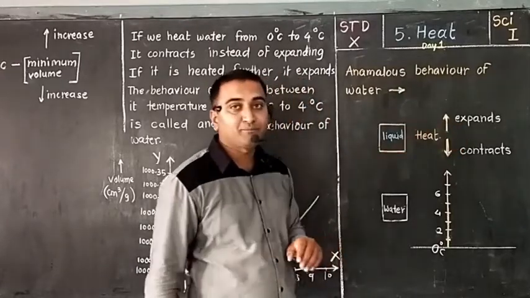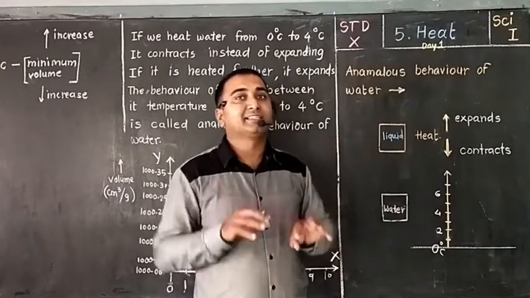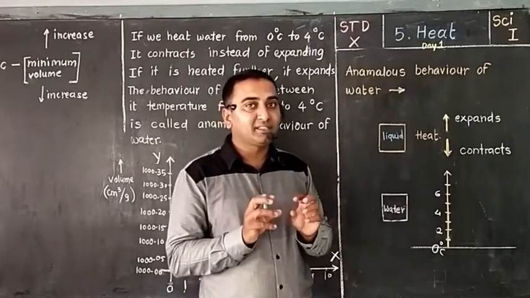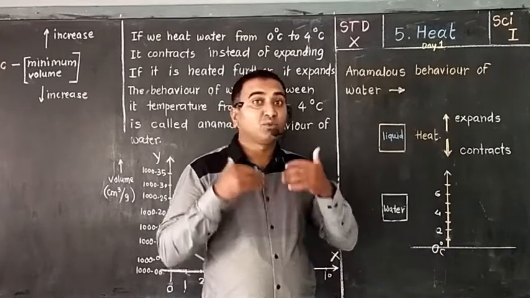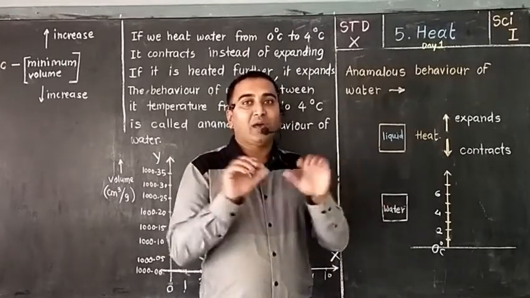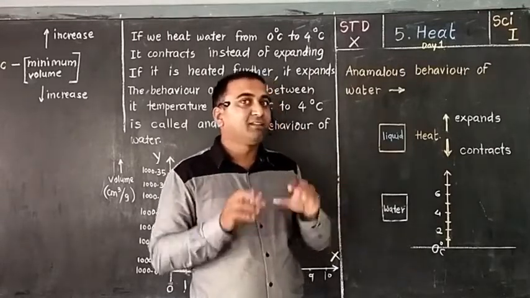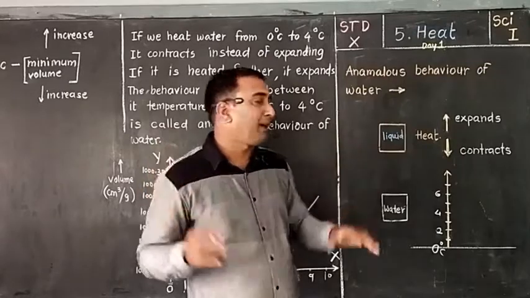Why is it expanding? Because as heat increases, energy increases, and because of more energy, it converts into more kinetic energy, so vibration increases. As vibration increases, it takes more space inside that material, and so it expands.